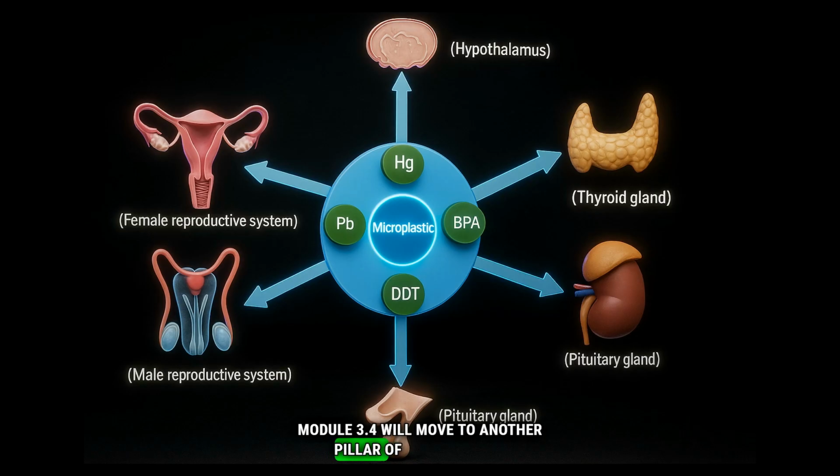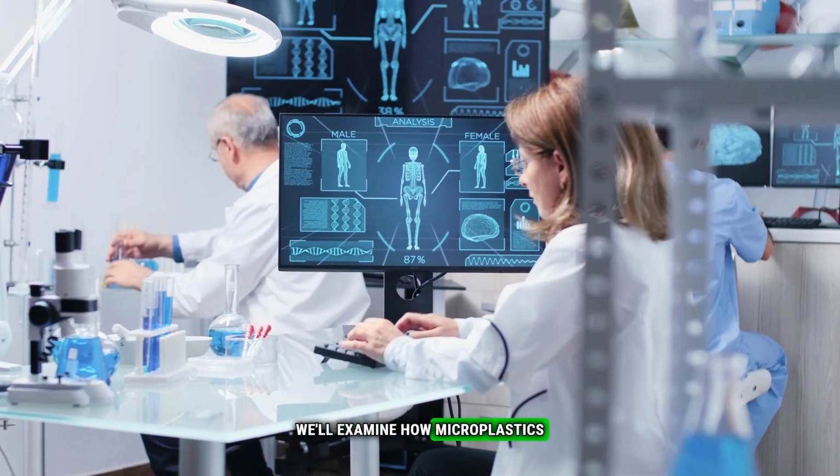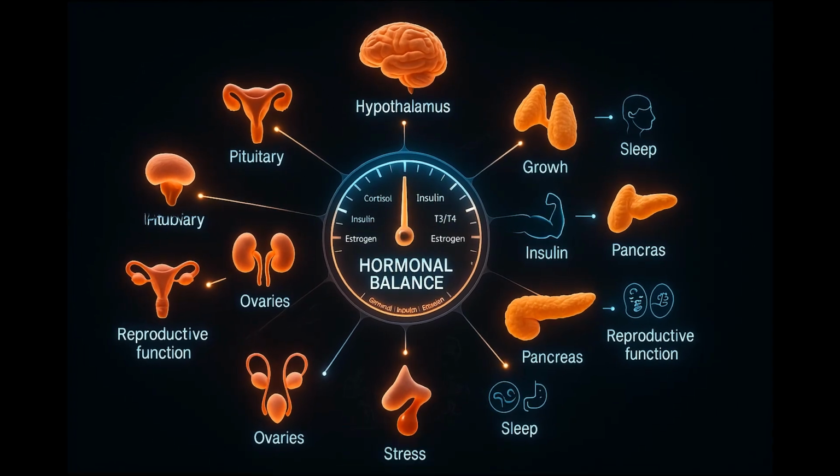In the next section, Module 3.4 will move to another pillar of microplastic toxicity, endocrine disruption. We'll examine how microplastics and their associated chemical additives like BPA and phthalates interfere with hormonal balance, fertility, metabolism, and more.